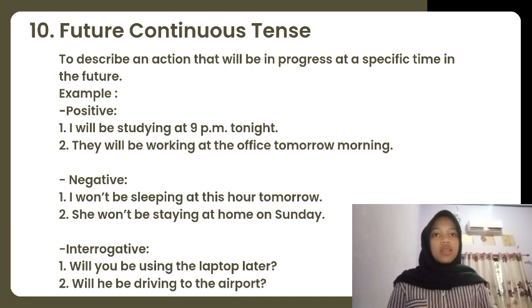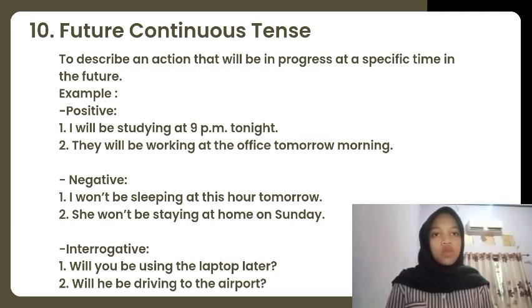The 10th tense is future continuous tense, to describe an action that will be in progress at a specific time in the future. Example, in the positive way is, I will be studying at 9 p.m. tonight. They will be working at the office tomorrow morning. In a negative way is, I won't be sleeping at this hour tomorrow. She won't be staying at home on Sunday.